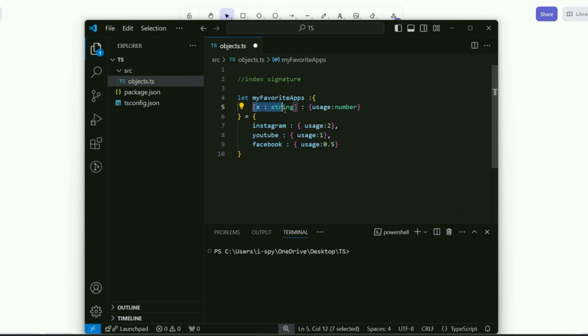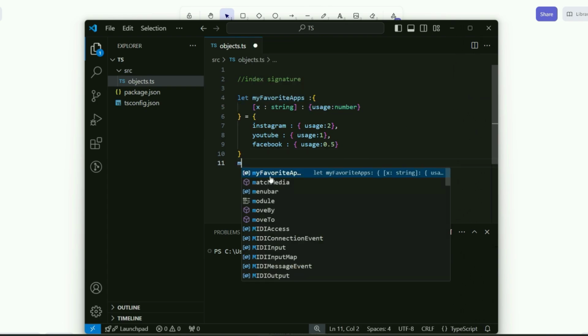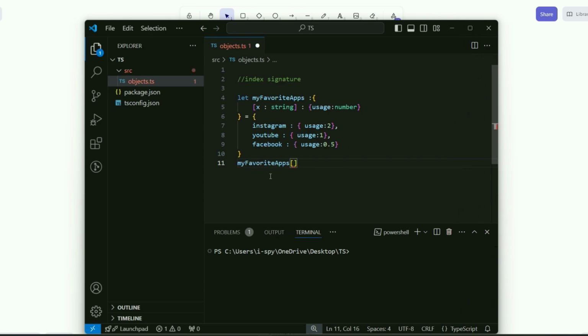Now if you see, this could be anything. This could be Instagram, this could be YouTube, this could be Facebook. And it's going to have an object usage number. If I check the type again, you see, this is the index type, index signature. Now if I try to add another object to it, my favorite app, and if I provide another value to it, let's suppose I do have an app. I can do this. Usage, autofill, maybe 7 hours. Now it is not complaining.